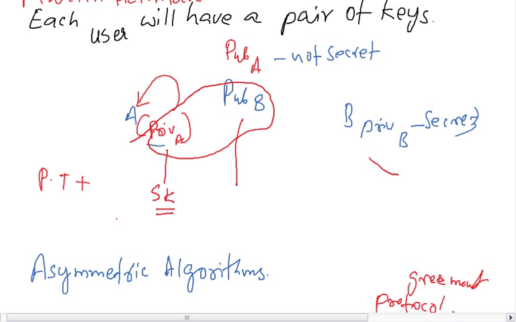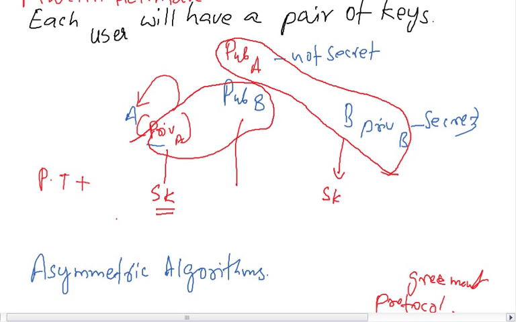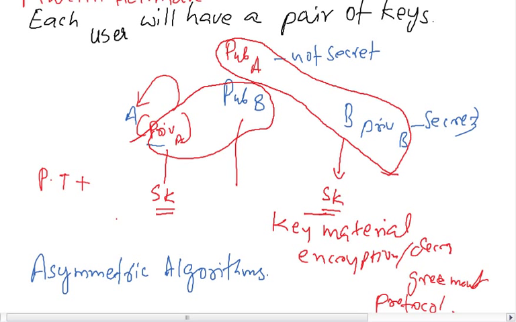Similarly, the private key of B and the public key of A create another session key here, and this session key is used as the key material for encryption and decryption. So using this key, if you encrypt, it can very well decrypt with this particular key, because it's also created by this.